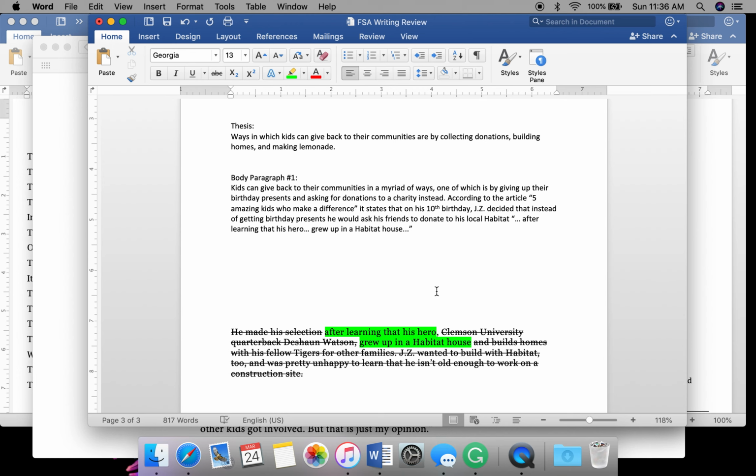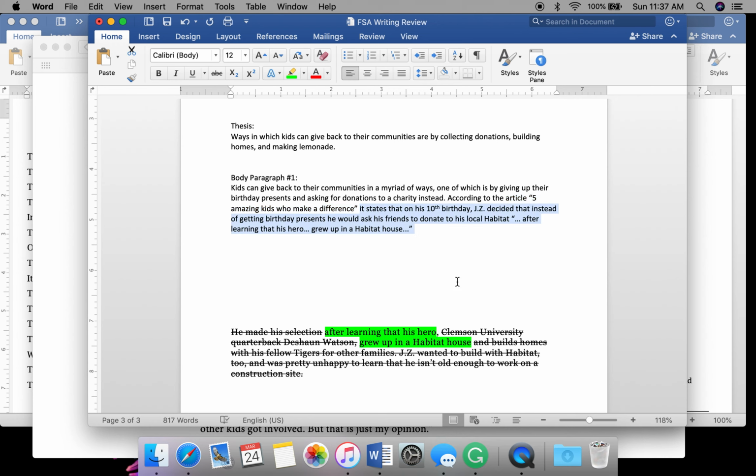So when I read this whole sentence from start to finish now, from here to here, it is still grammatically correct. So this is my source info, or transition into source info.